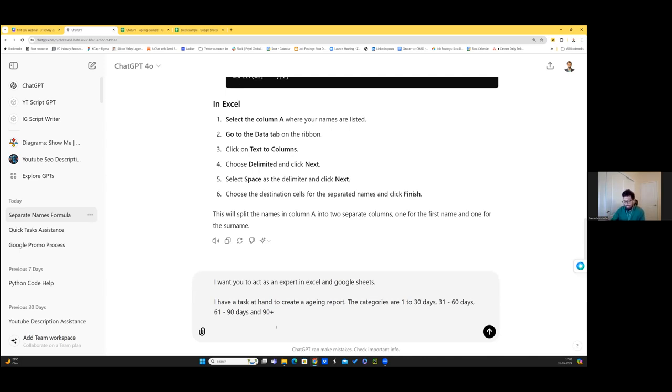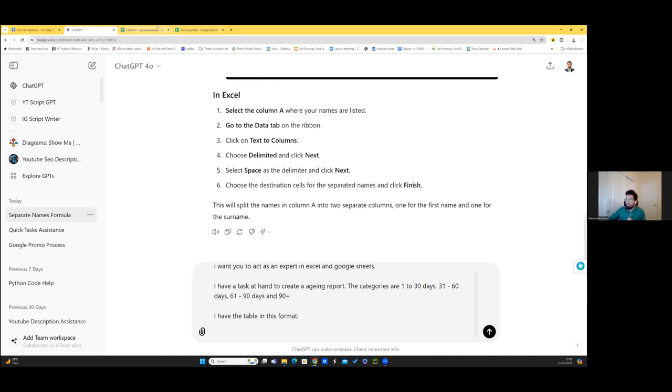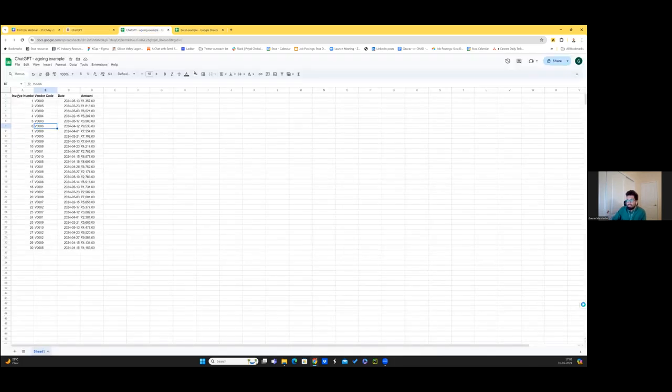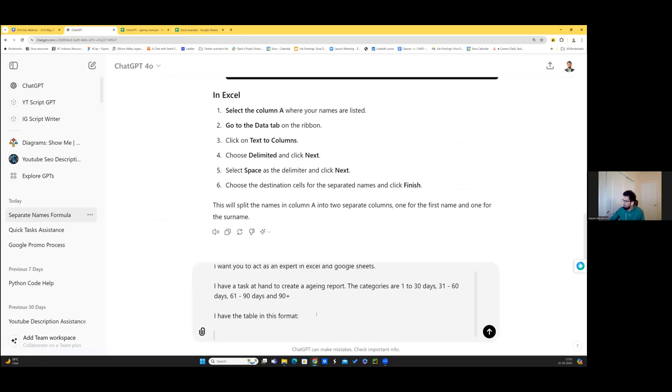And then you tell it, I have the table in this format. So you can actually also just copy paste some bit of your table so that it understands what the format is. So say I come here and I just copy, say, the first few rows to give it an example that, okay, this is how my formatting of the table is. So I just come here and type it out. Don't worry too much about the formatting while copy pasting, ChatGPT is smart enough, it understands.